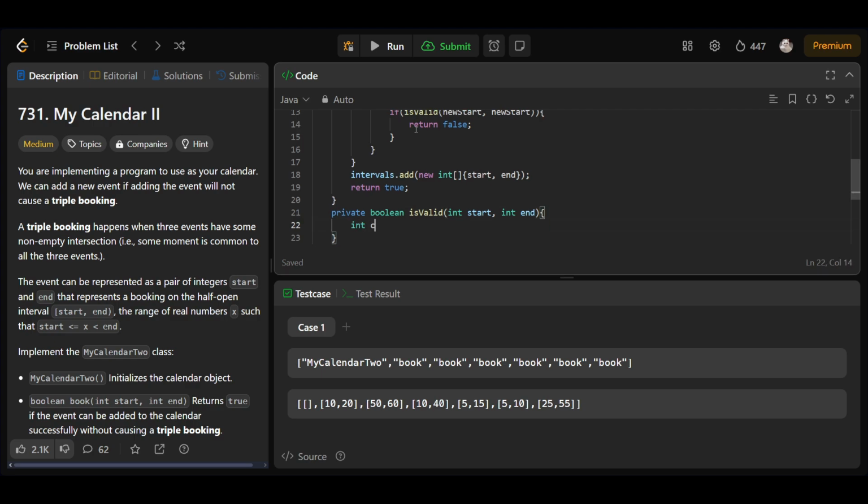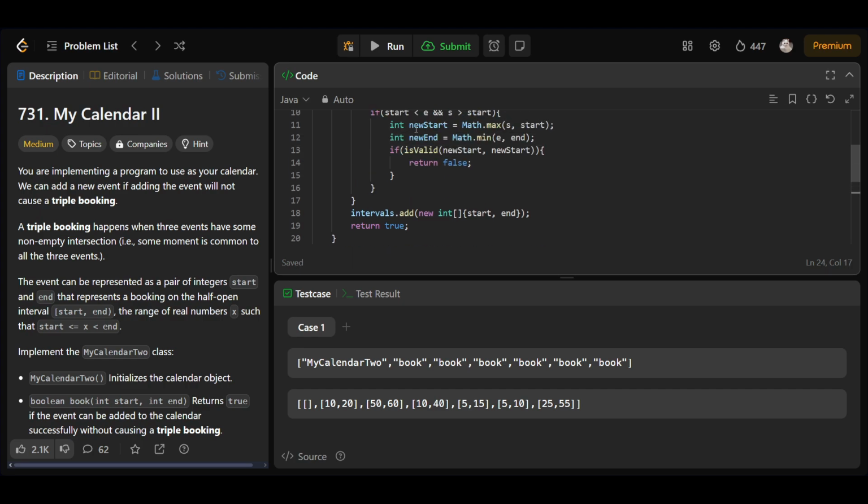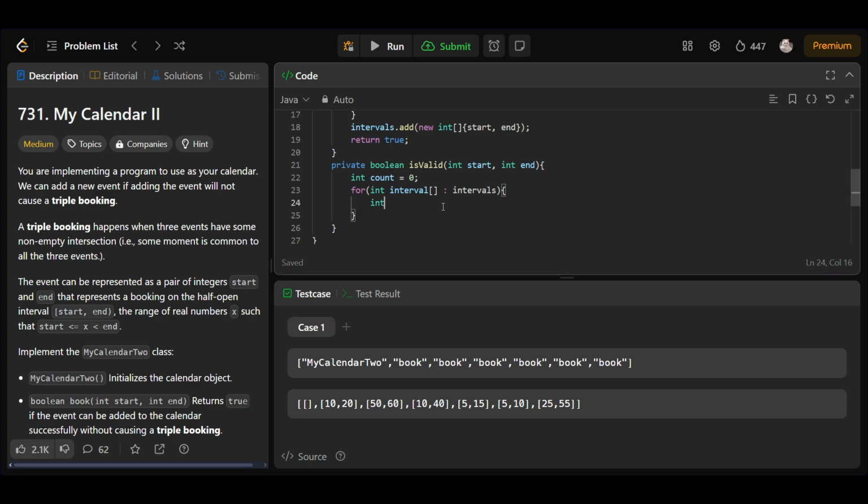Now let's have a count variable for checking the overlapping condition, and we'll be checking for int interval in intervals. Let's just copy it from here. Again I'll be checking if there's overlap, so basically if start is less than e and end is greater than s.